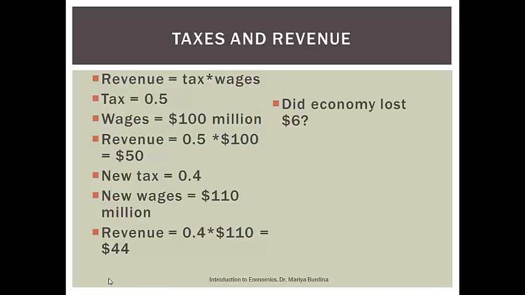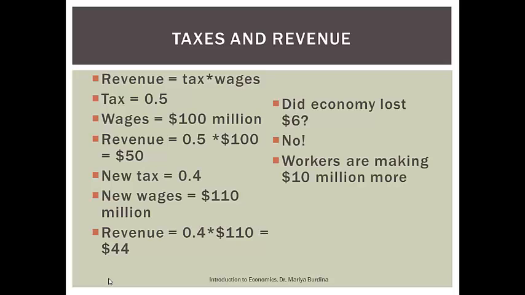Does it mean that the economy lost $6 million? No, not at all. Government really lost $6 million, but workers gained $10 million more. So here society overall benefited. Who got hurt? It's the government. It's those activities that government was planning to finance with this revenue.